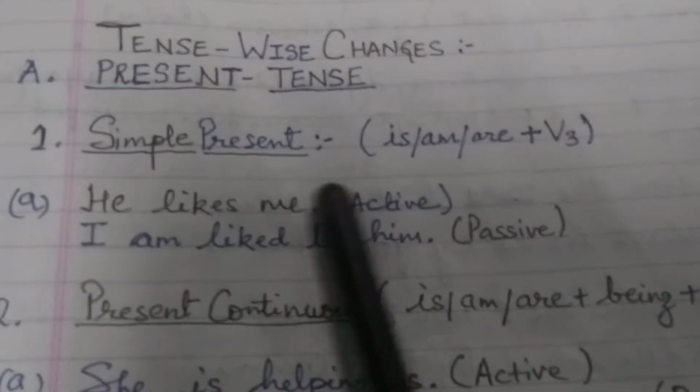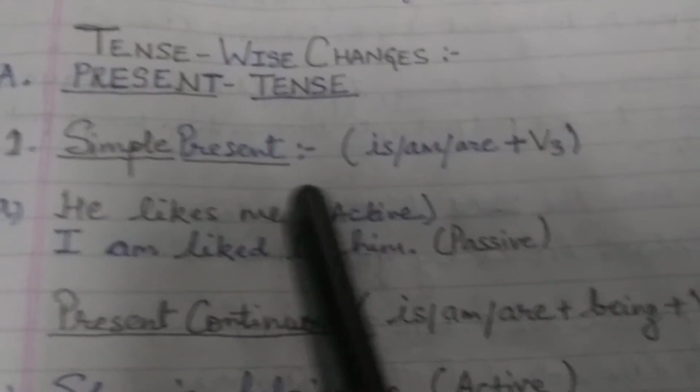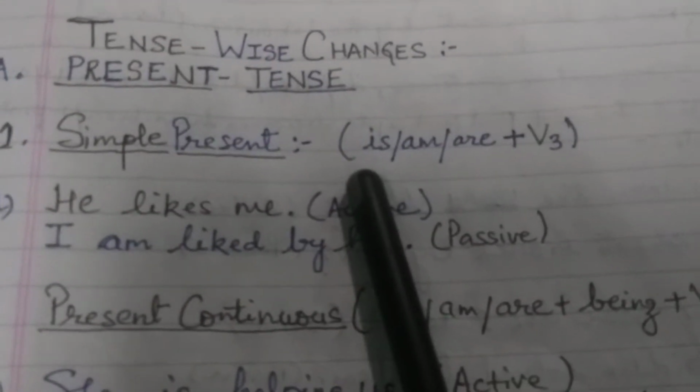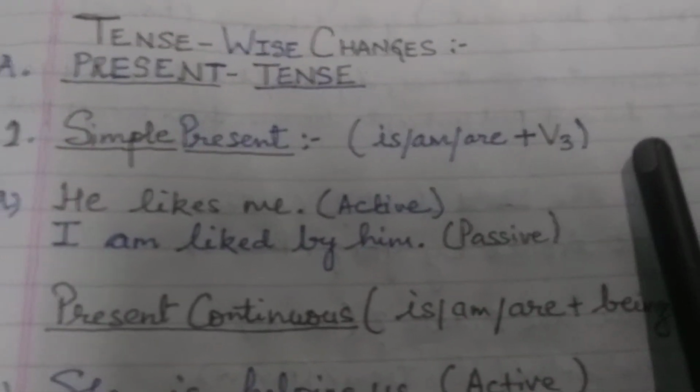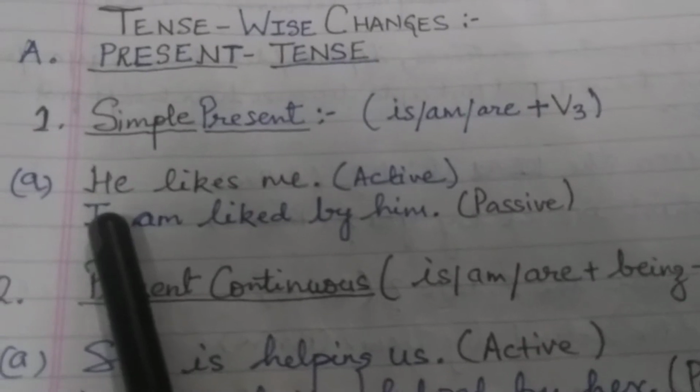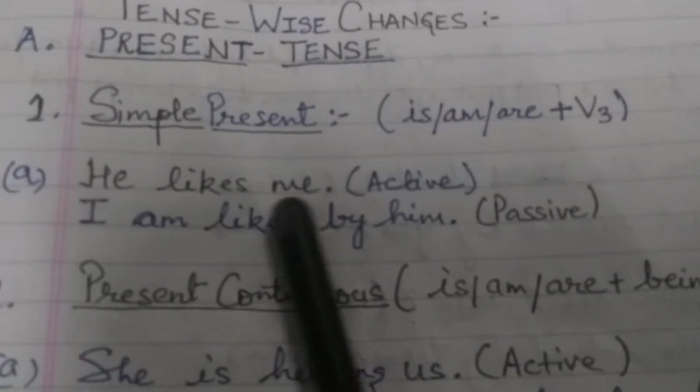In simple present tense, when we change from active to passive, the form will be is, am or are plus V3. Now let us see the example. He likes me.